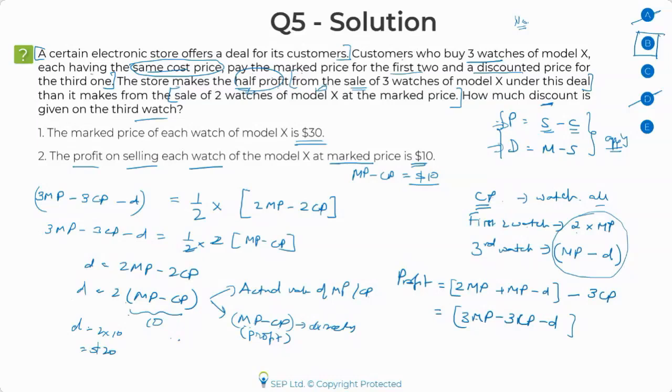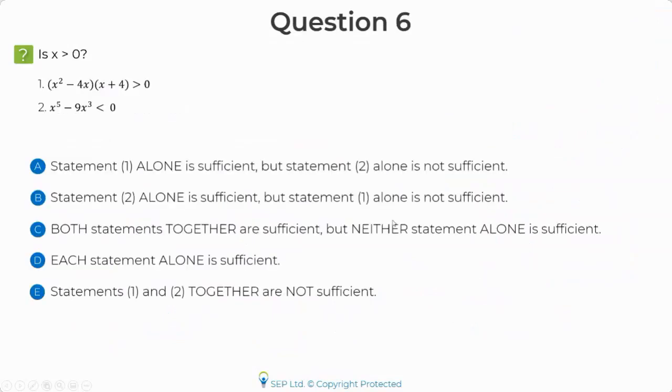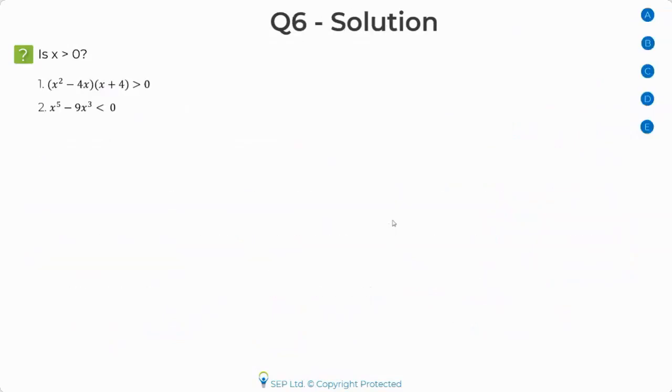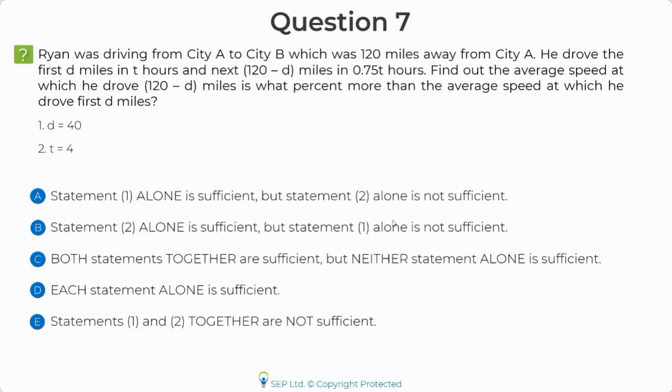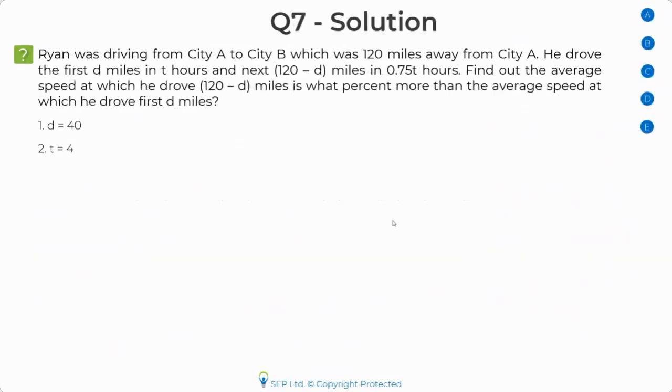I'm ending the session at this point. I'm showing you 2 questions. If you want to try them at home, please feel free to do so. This is the first question, and this is the second one. Both of them are categorized as 650 level questions. If you go through the inequalities topic and the time and distance topic, you should be able to do these 2 questions quite easily.